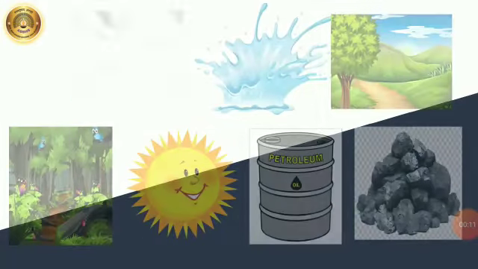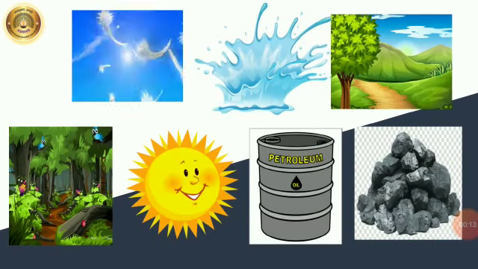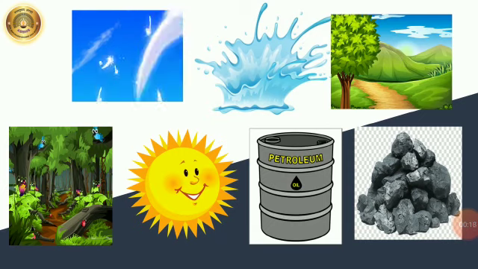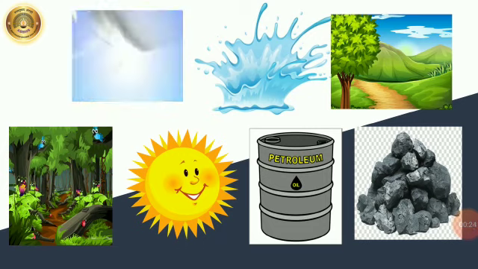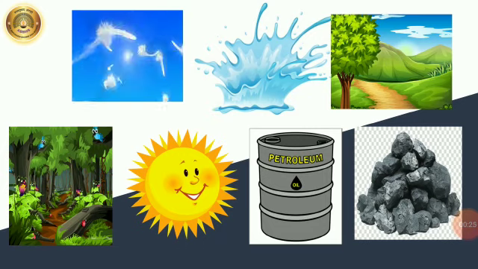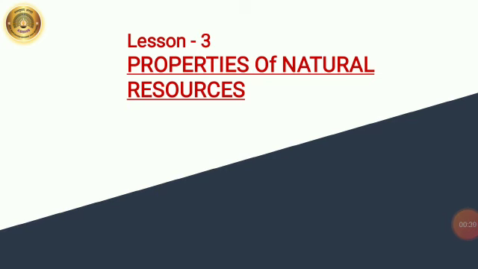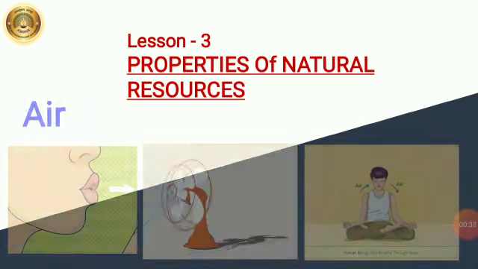Students, can you observe these pictures and tell me what these pictures are representing? Yes, right. It's air, water, land, forest, sun, petroleum and coal. All these are the natural substances or natural resources. And today we are starting the lesson properties of natural resources. Under this, we will study first properties of air.